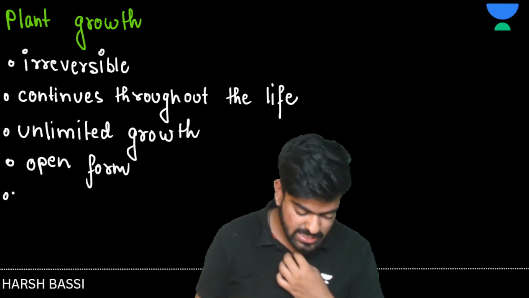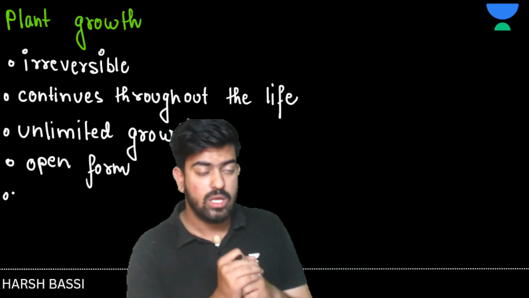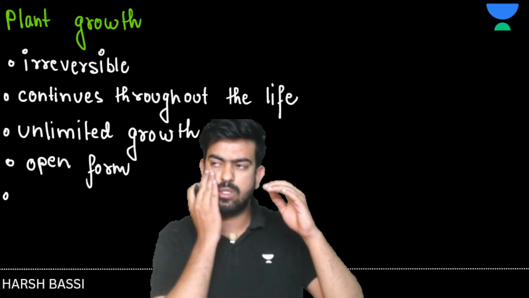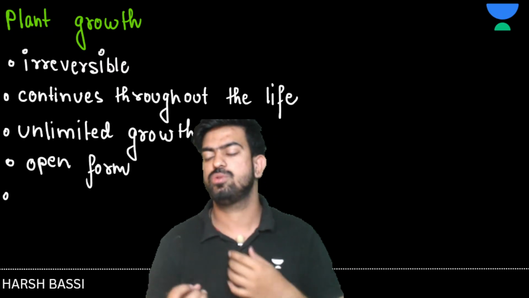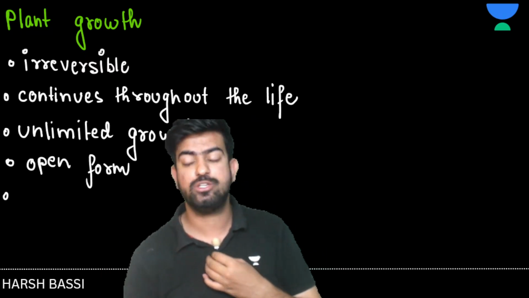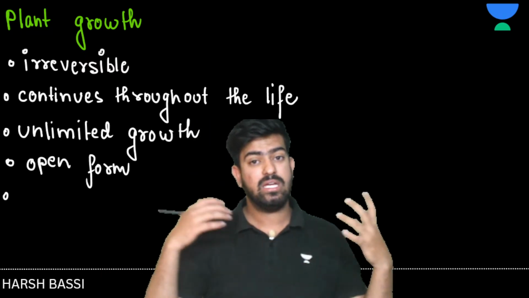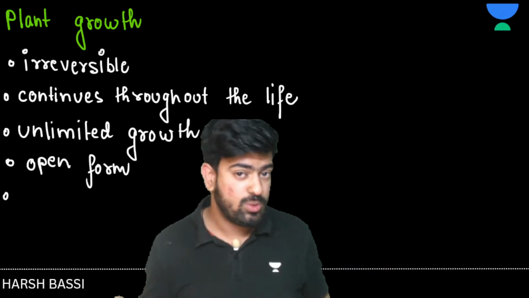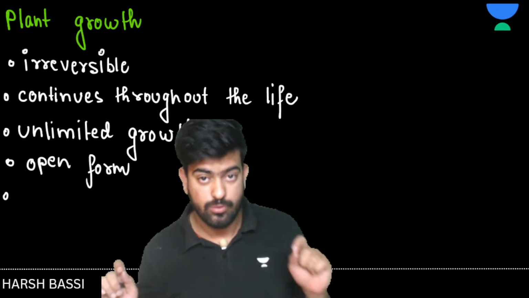Second is here in plant growth, if I talk about some tissues, there are some tissues like meristematic tissues, permanent tissues, and some tissues like xylem, phloem, complex permanent tissues. So all the tissues don't divide in plants. Remember this.